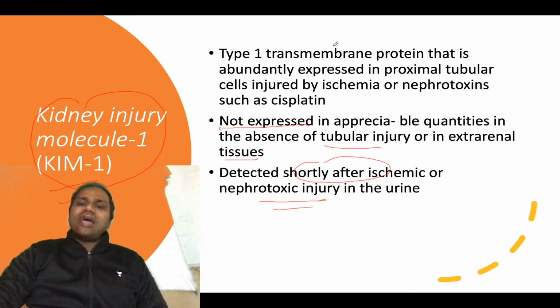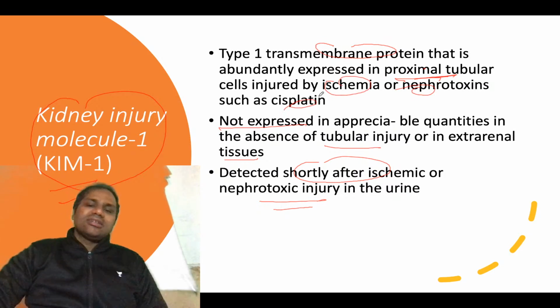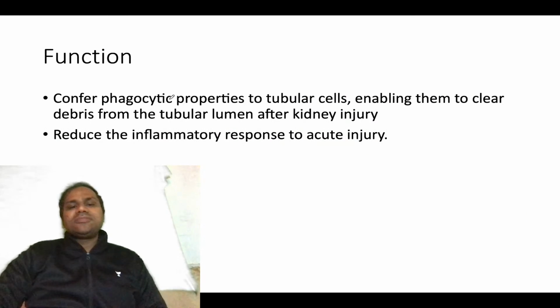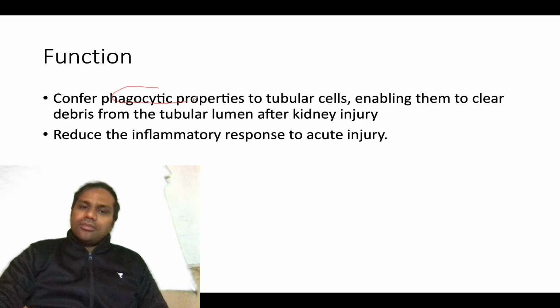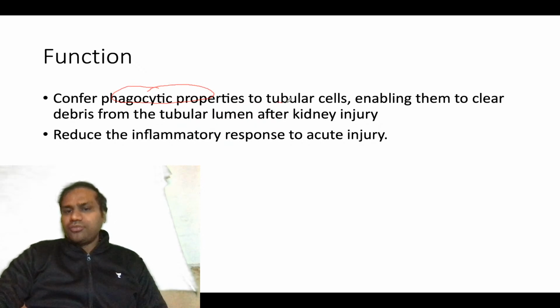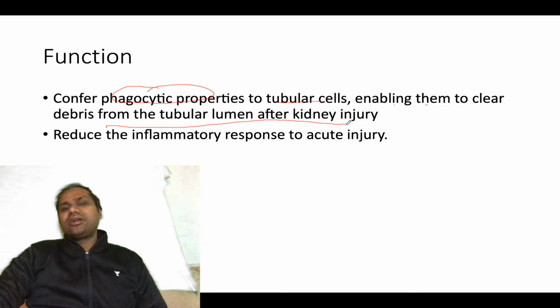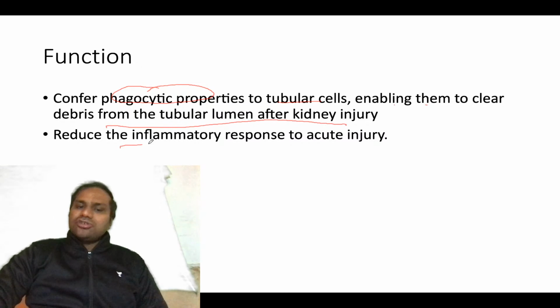It is a type 1 transmembrane protein abundantly found in proximal tubular cells, found only when there is ischemia or nephrotoxins such as cisplatin. The main function of KIM1 is to confer phagocytic property on tubular cells, enabling them to clear debris from the tubular lumen after kidney injury, and it also reduces the inflammatory response to acute injury.